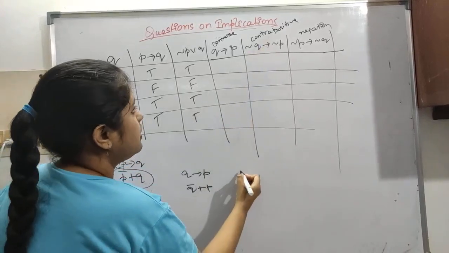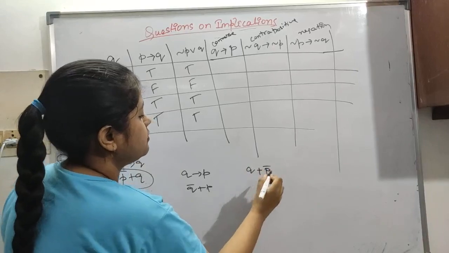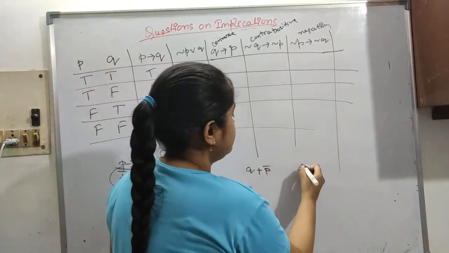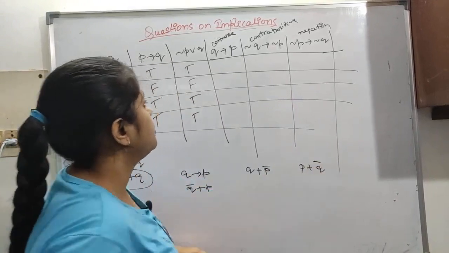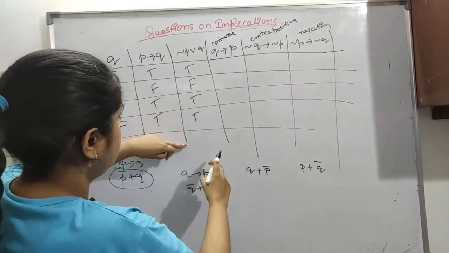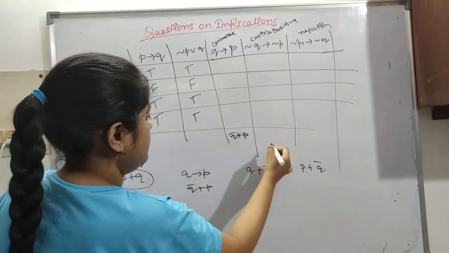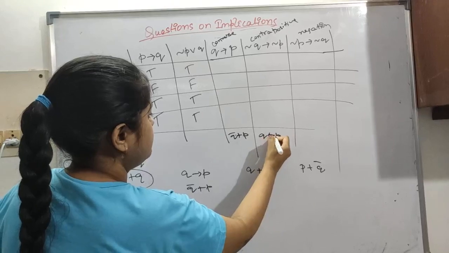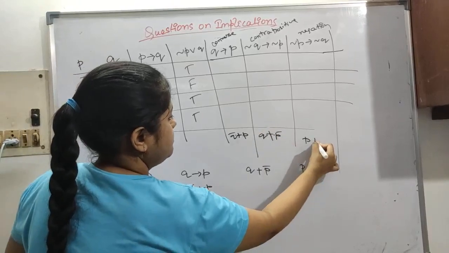So this comes down to Q bar plus P. Then P bar plus Q bar is P plus Q bar. So this is Q bar plus P, this is Q plus P bar, this is P plus Q bar.